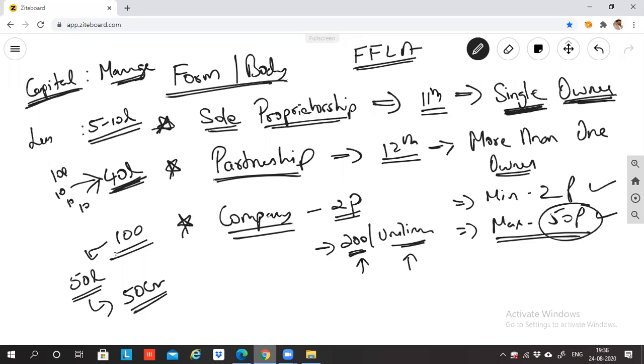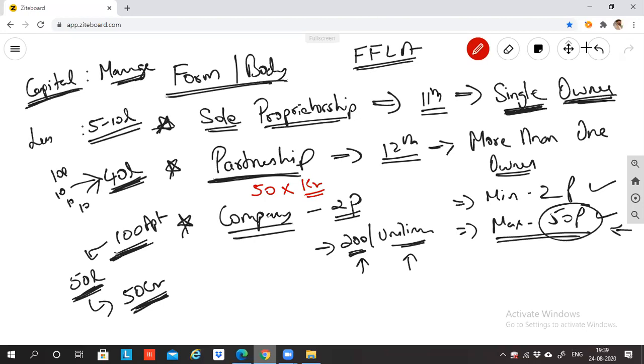If I'm having a plan of constructing 100 apartments, and the construction cost of each apartment is going to be 50 lakh rupees, which means if I have to start this business, I need 50 crores in my pocket. Only then I should think about starting this business. Partnership says that if you want to form a partnership business, the maximum owners are 50. So as per that concept, each and every owner has to contribute how much? The maximum owners I can have is 50, which means each of them has to invest 1 crore rupees. Now if all the 50 owners have 1 crore, then not a problem, I'll form the partnership.